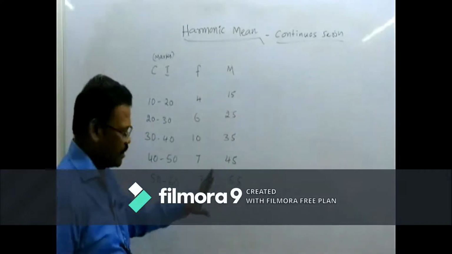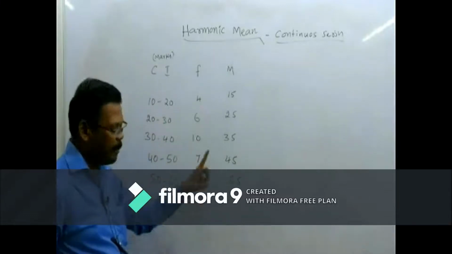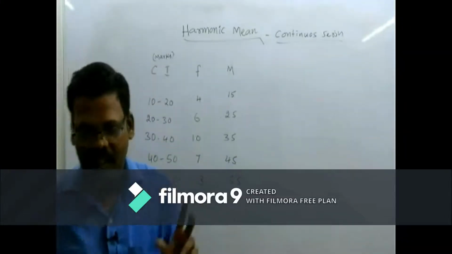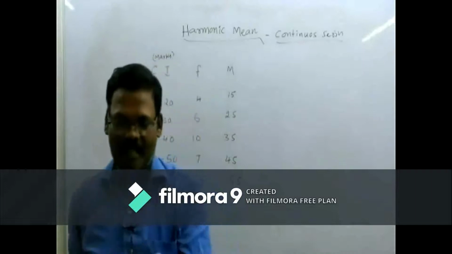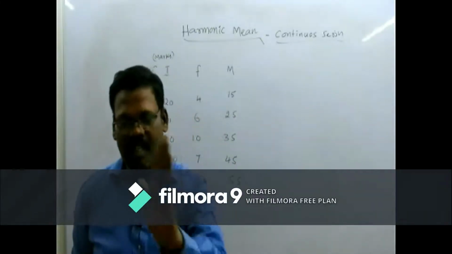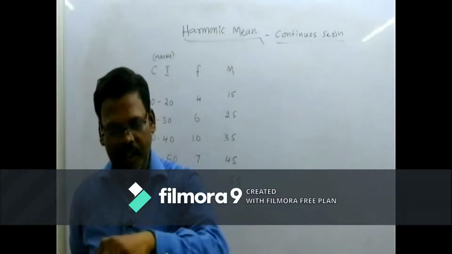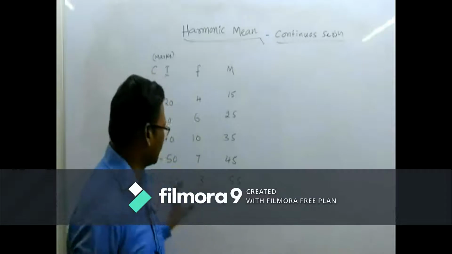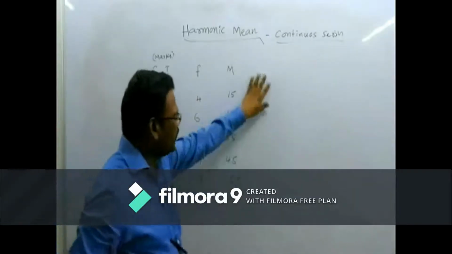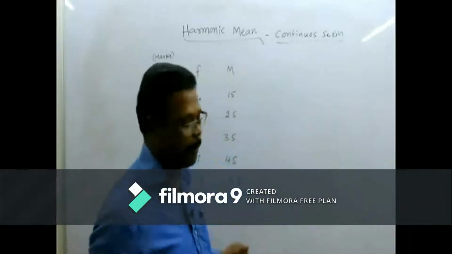But the procedure is that we have to find the mid values for each class interval by adding the lower limit and the upper limit of the class and dividing by 2. Then we will get the mid values.